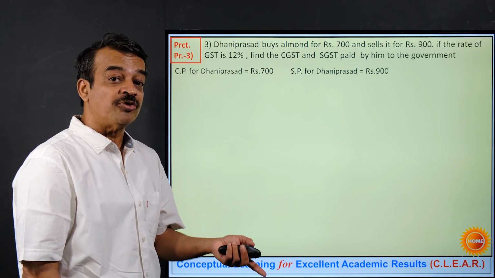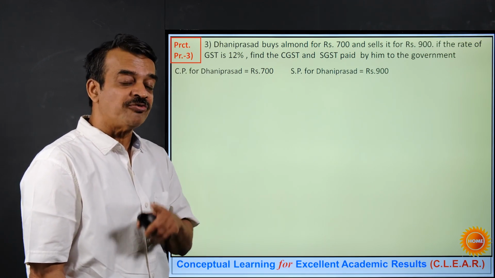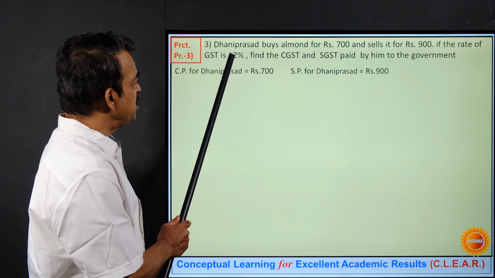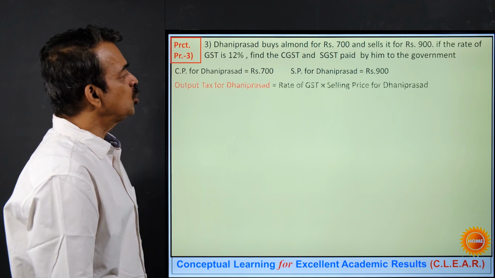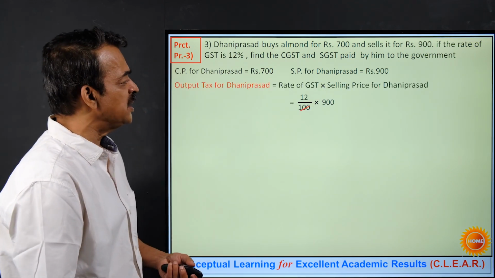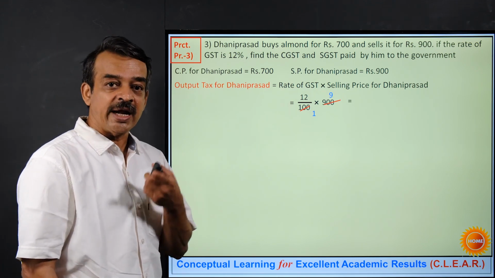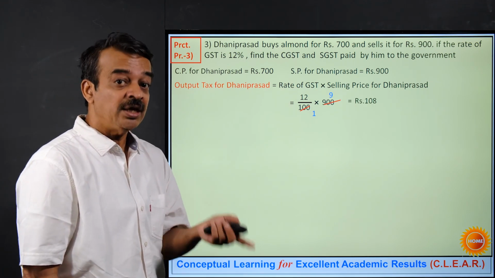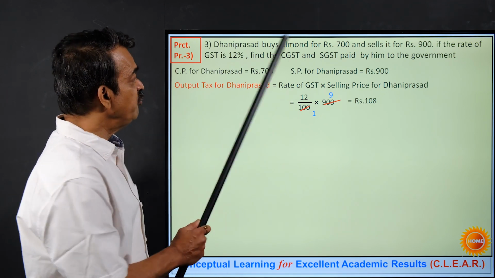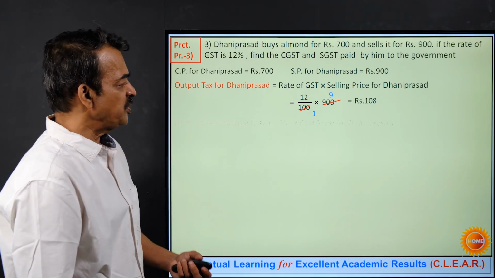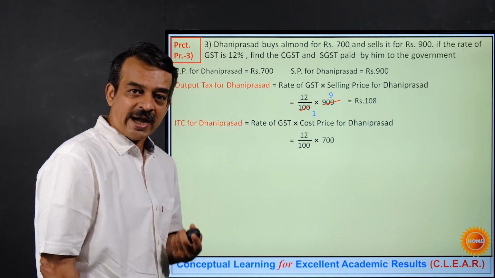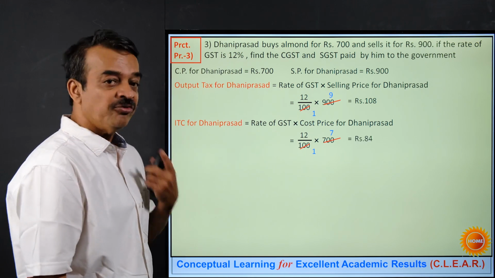To find out now first the output tax, what is the formula? Rate of GST into selling price. Rate of GST is 12%. So 12% of 900, if you simplify, you get it as equal to rupees 108. ITC, the formula is rate of GST multiplied by CP, which is 700. So if I substitute and simplify, I get the value for ITC as rupees 84.